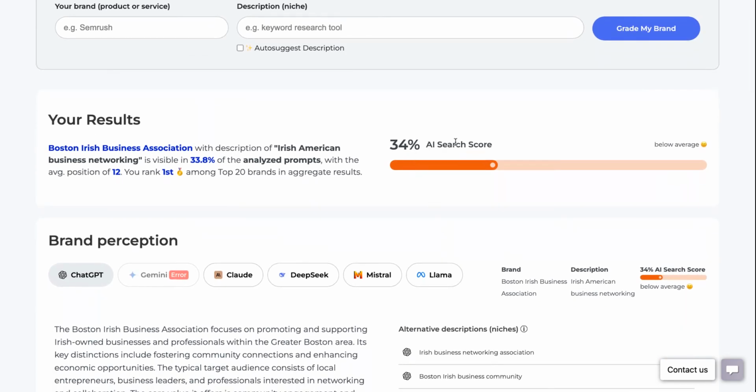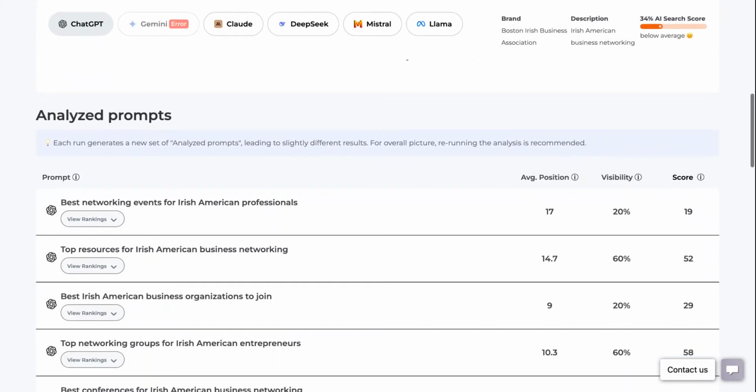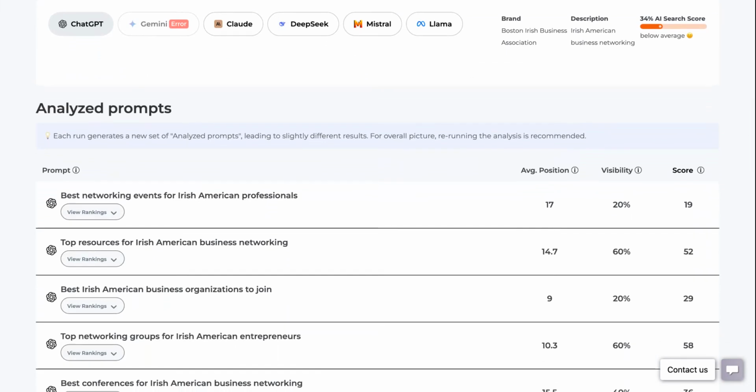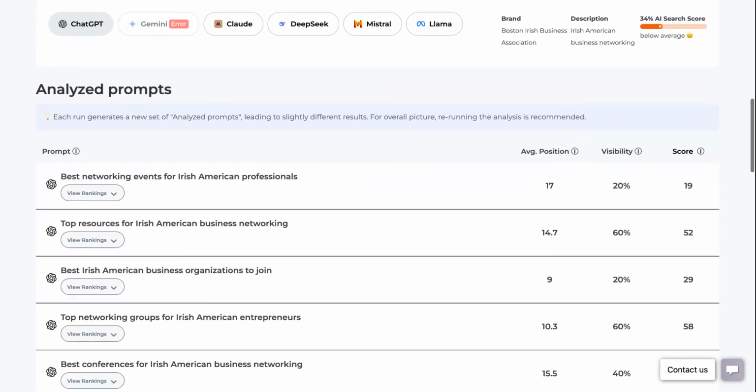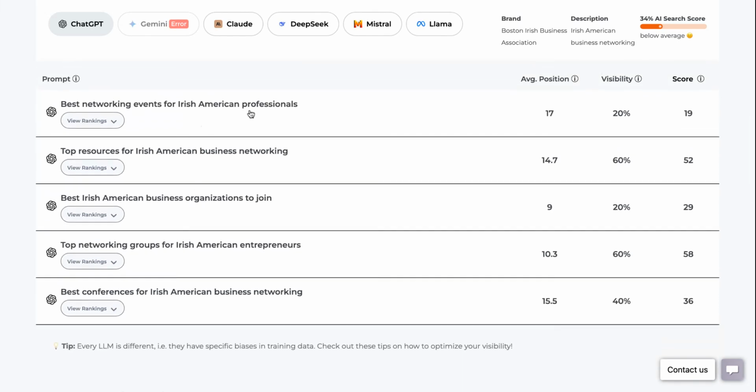So let's see, your AI search score here is 34%, and it analyzed prompts with an average position of 12. So that means that you have some room for improvement here. Now let's take a look at the analyzed prompts that it came up with. Best networking events for Irish American professionals, top resources for Irish American business networking, and so forth.